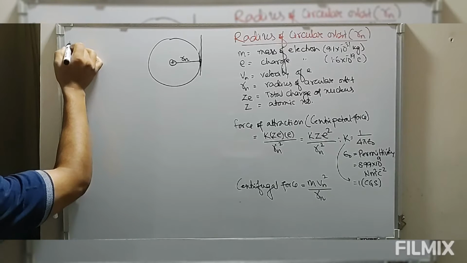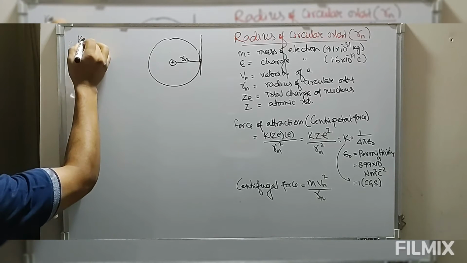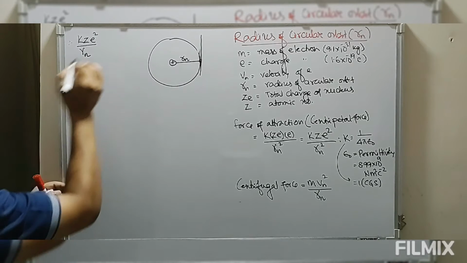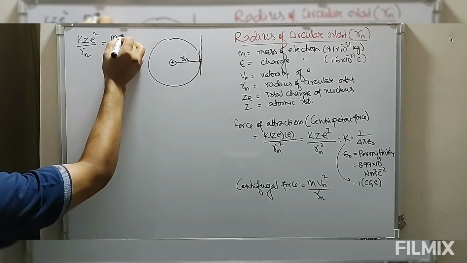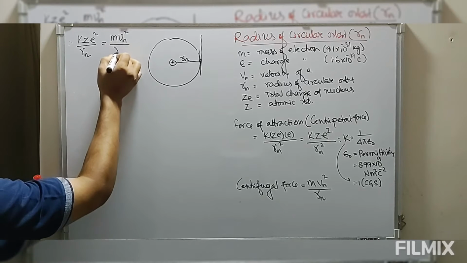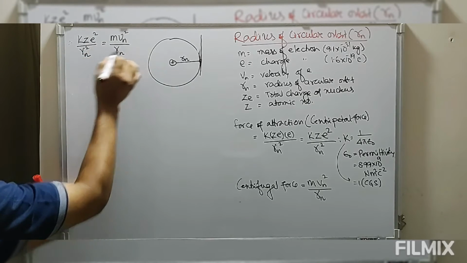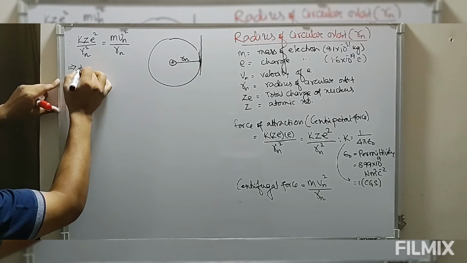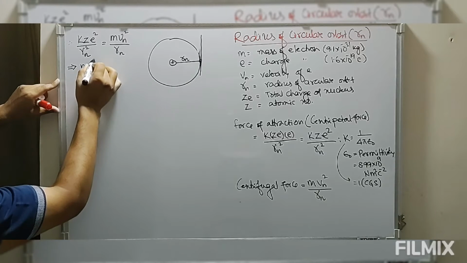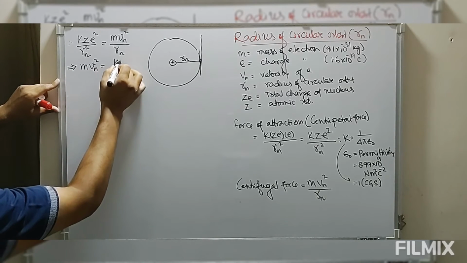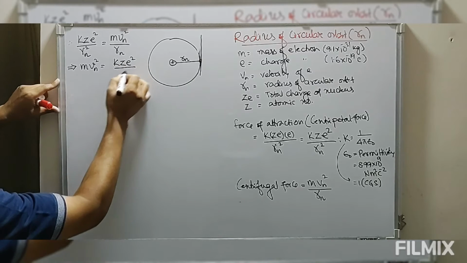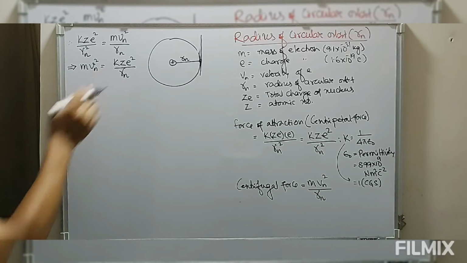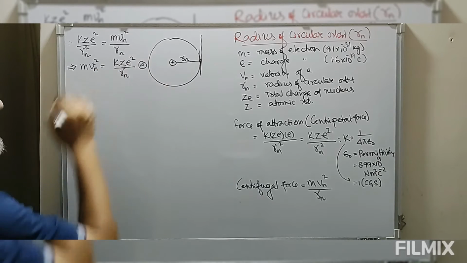Therefore, the force kZe square upon Rn square should be equal to m vn square upon Rn, or we can say m vn square is equal to kZe square upon Rn. So R will cancel now, and we have this. Let's say this is equation A.